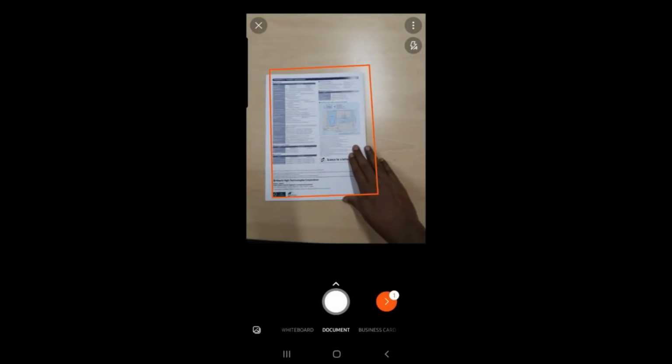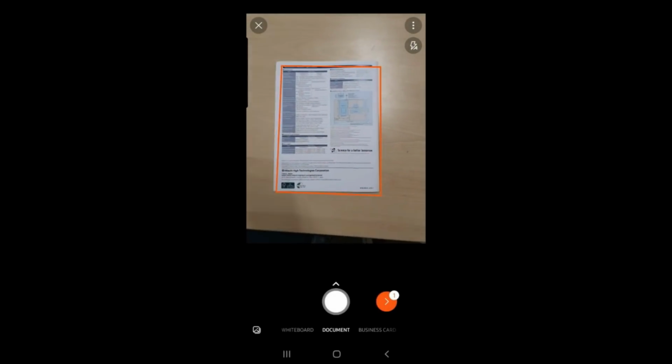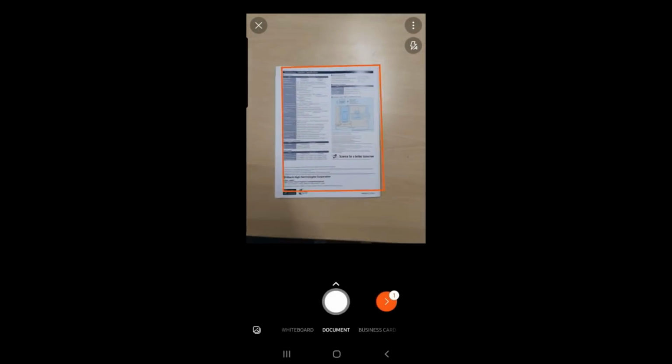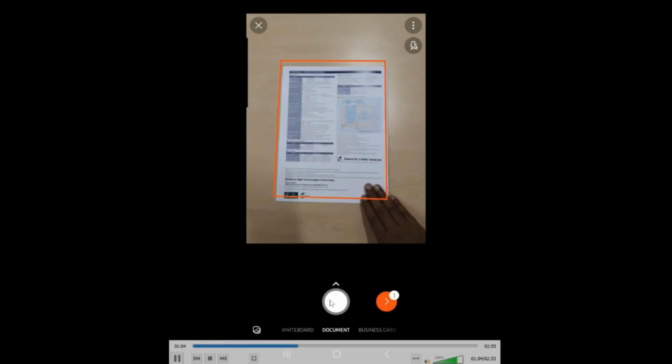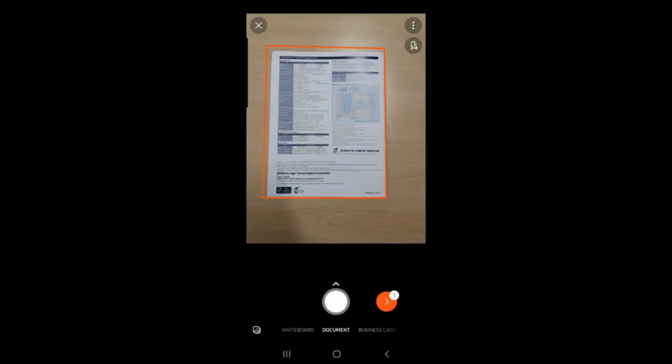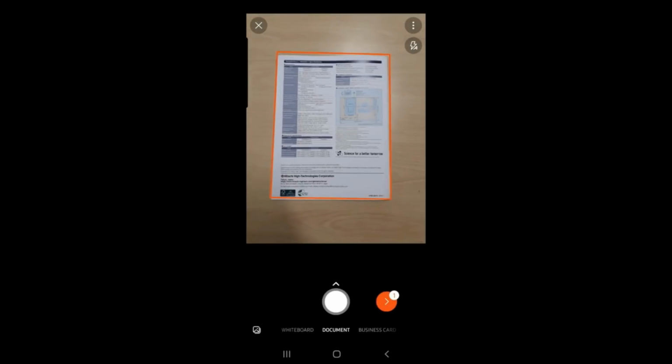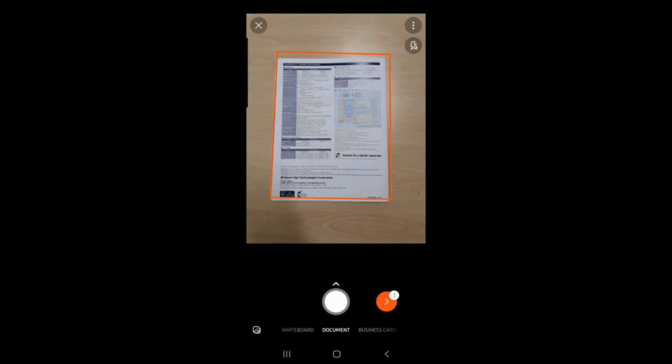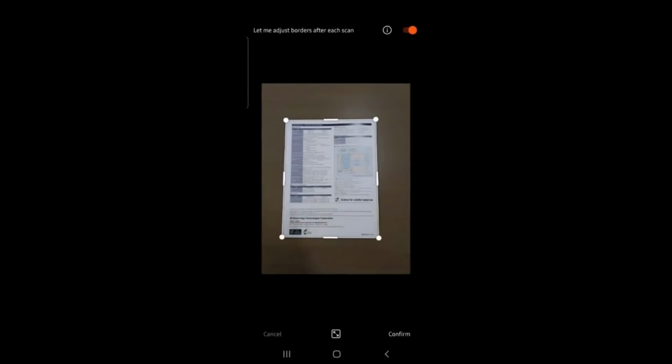That's just a rough scanning process. Once you focus properly, just click on the central button, which is the normal process for taking a photograph. So now your second page is ready. You don't need to adjust.